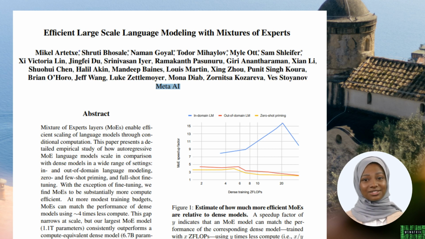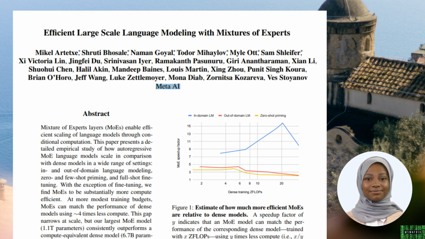To understand mixtures of experts, we need to familiarize ourselves with two concepts, experts and gating networks. Think of experts as specialized teams within a company. Each team is really good at a particular job. For instance, the marketing team is great at promoting products, the finance team excels at managing budgets, and so on. In the context of a neural network, each expert is a mini neural network that's good at modeling a specific part of the data.